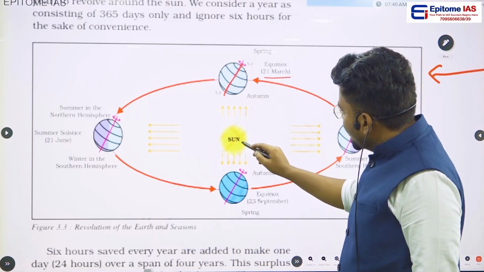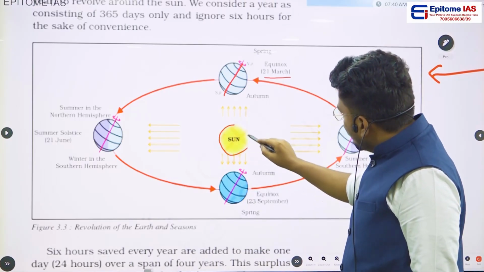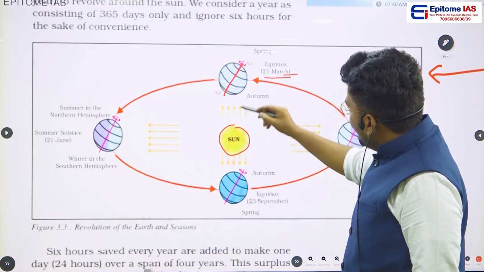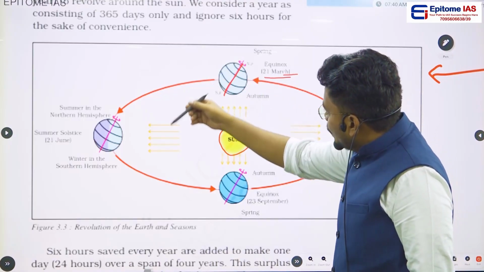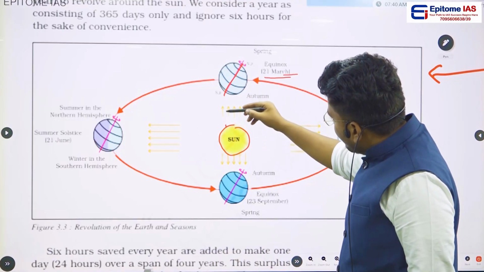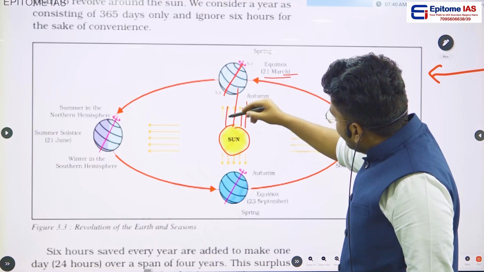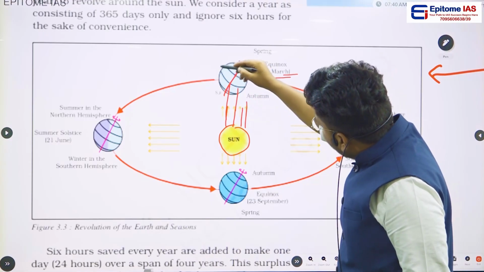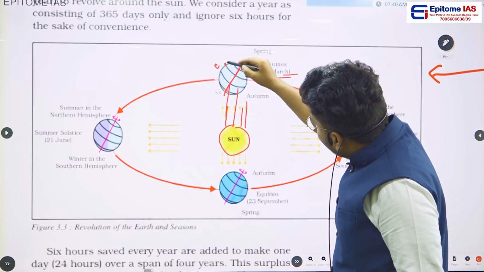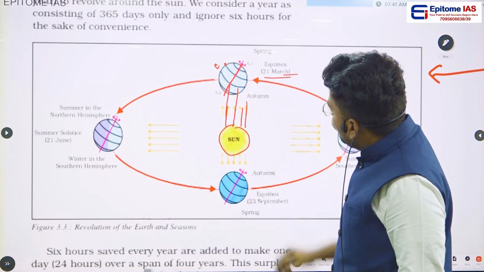So this is the sun here. During the month of March, when the Earth is revolving around the sun, the majority of the sunlight directly reaches the equator. Okay, this is the equator. This latitude is the Tropic of Cancer.